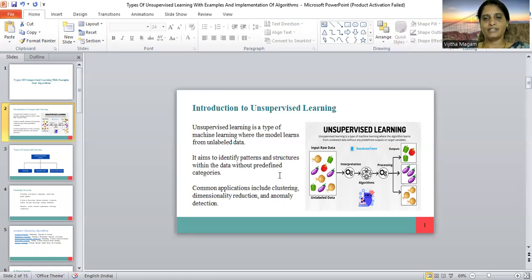That means it is identifying patterns and structures within the data without predefined categories. In supervised learning, the data can be categorized, but in unsupervised learning, there are no predefined categories. The common application of unsupervised learning is clustering.